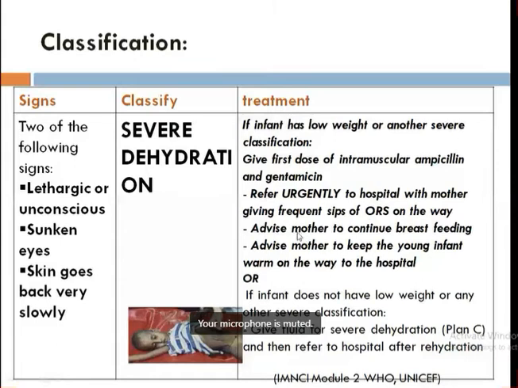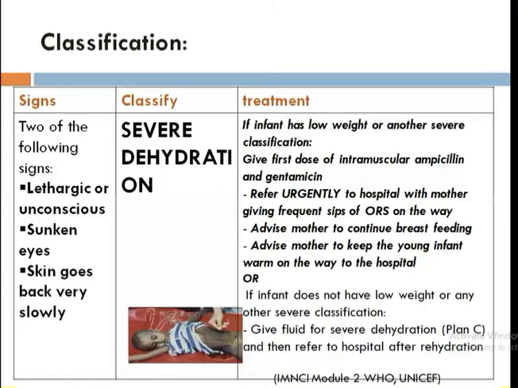Advise mother to keep the young infant warm on the way to the hospital, okay, so that they will not go to hypothermia. This is when the child has severe dehydration along with other severe classification. But if the child is not having any other severe classification except severe dehydration, then you have to give fluid for severe dehydration according to the WHO Plan C treatment for dehydration.